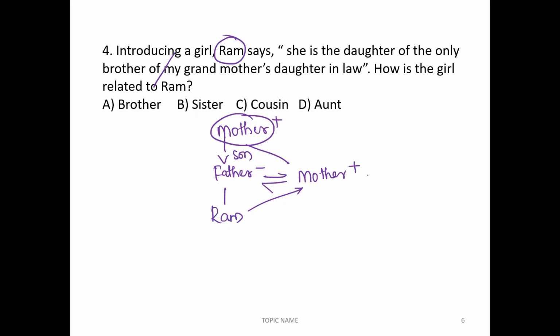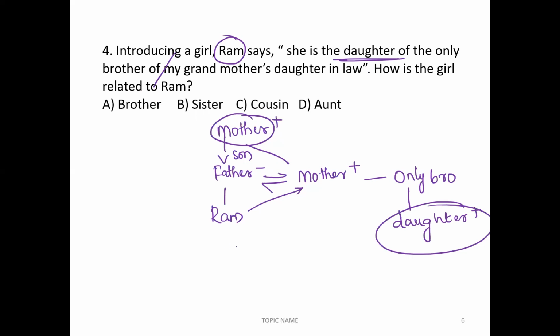Only brother of mother. Here the person only brother. These two people are same generation. She is the daughter of only brother. Now, what is the question he is asking? How is this girl related to Ram?